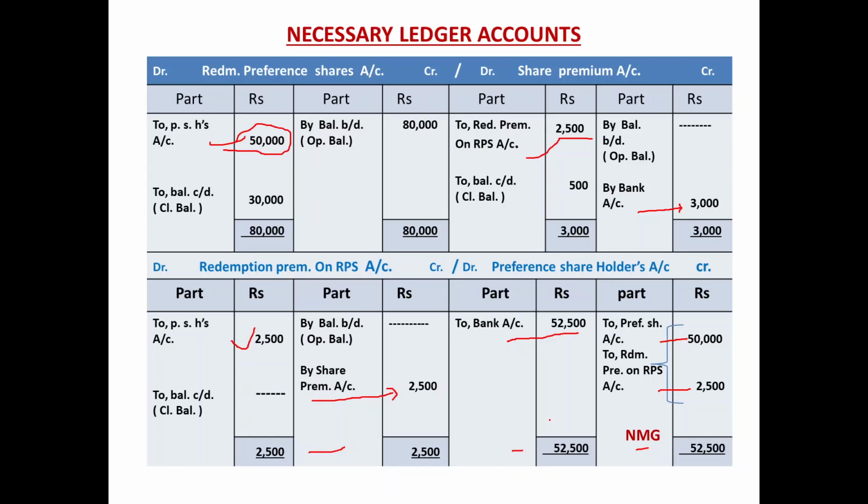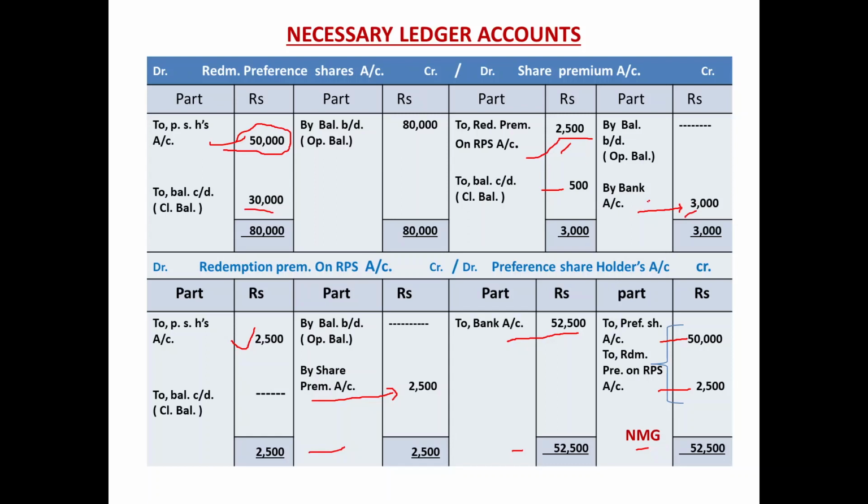Let us verify the fund flow process by verifying the ledger accounts one by one. Preference shareholders account: nothing is there. After redemption, the closing balance remains 30,000. Nothing is there which can affect the fund flow statement. Share premium: we got 3,000, out of which we utilized 2,500 to meet the RPS redemption premium, and the closing balance remains 500. So nothing is there.